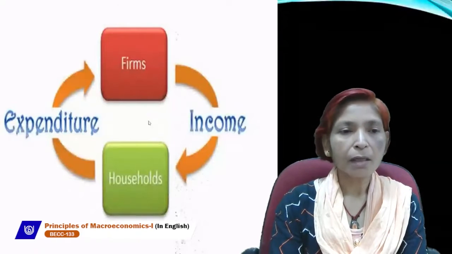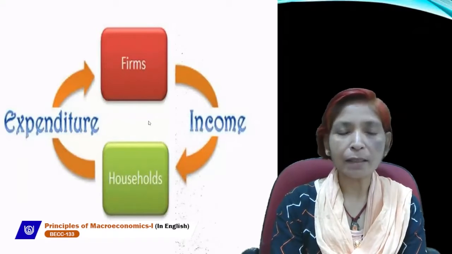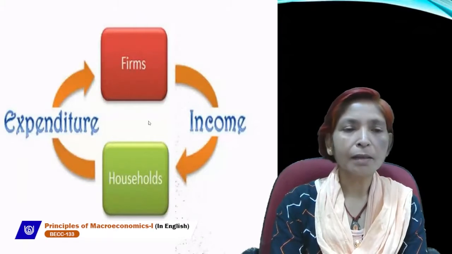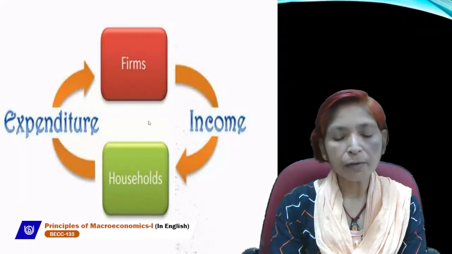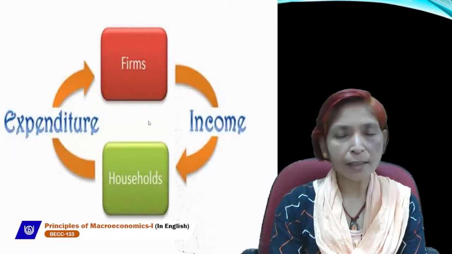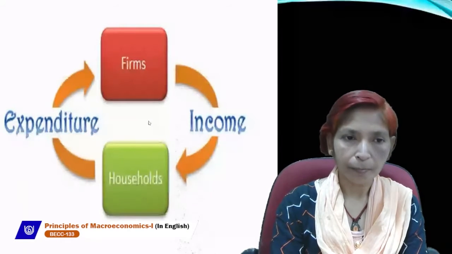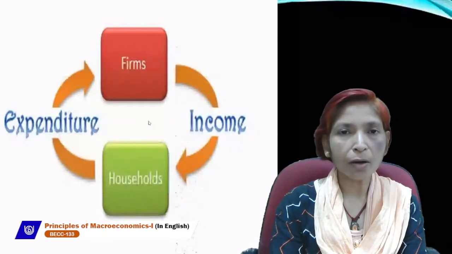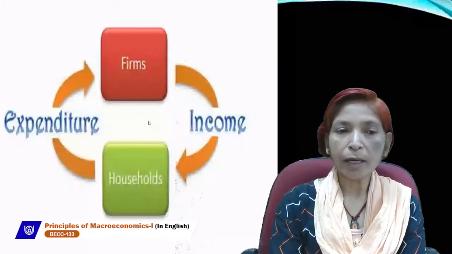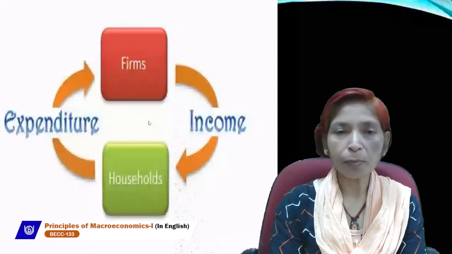So at present, there are four sectors in the economy: first is the firm sector, second is the household sector, third is the government sector, and fourth is the rest of the world sector. These four sectors exist in each and every economy because at present all the economies are open economies. So at present the government plays a very important role in our economy, and the rest of the world sector also plays a very important role.